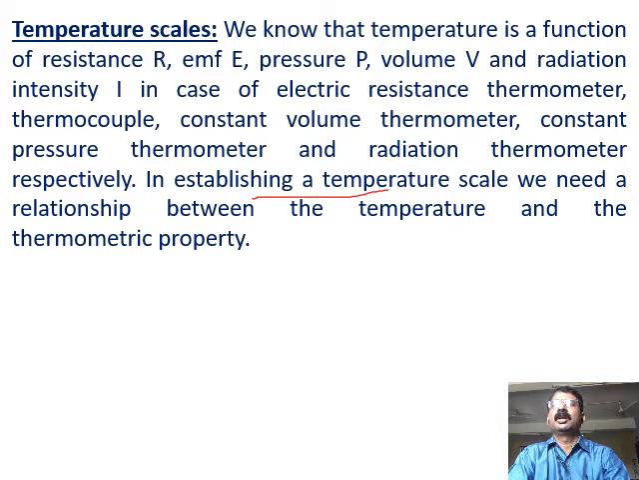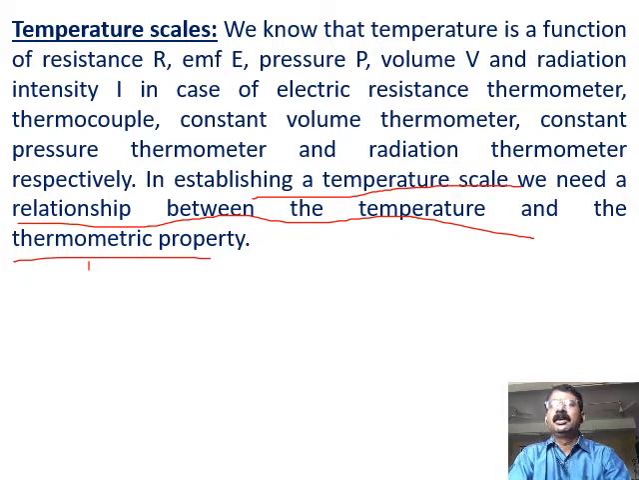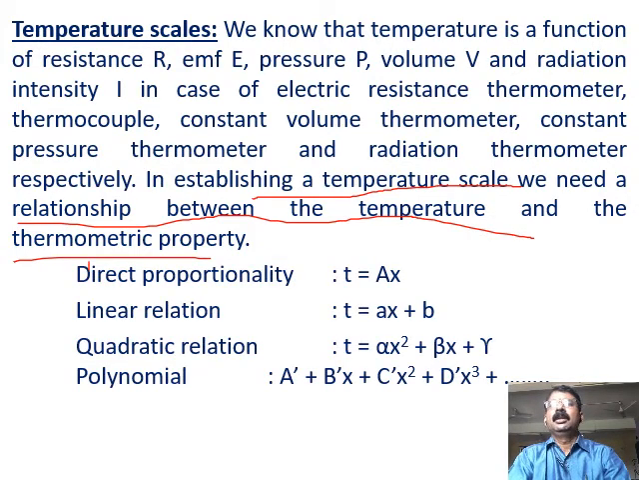If you want to develop a temperature scale to measure the temperature, you have to develop a relationship between temperature and thermometric property, because just now you studied that with the change in temperature, the thermometric property of the fluid also changes. Now, the relationship between this thermometric property and the temperature T may be of different types. The correlations may be of different types. What are they? Directly proportional.